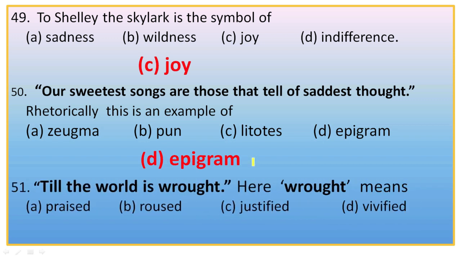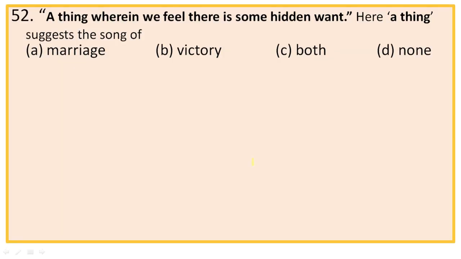Next, question number 51. Till the world is wrought. Here wrought means, obviously, roused. Question number 51, the right option is B. Why roused? Because according to Shelley, the world is in a slumber and the people of the world will be roused after being inspired by the poet's poem or the ideals of the poet. That's why till the world is wrought. Wrought means roused.